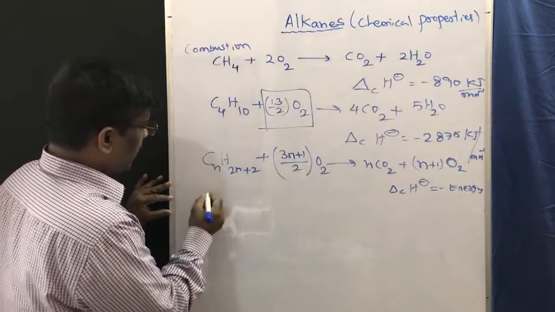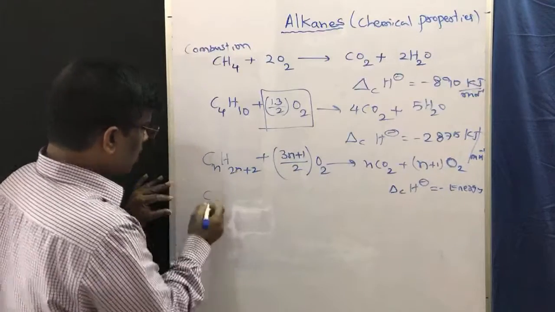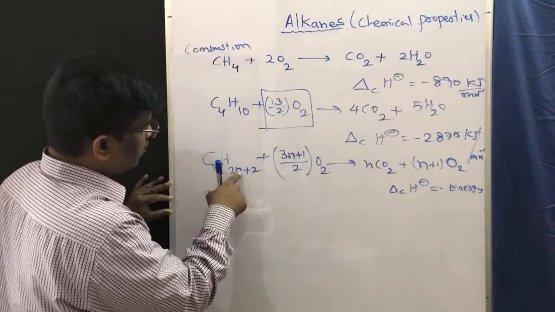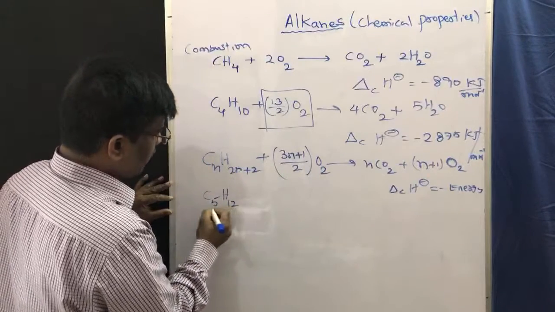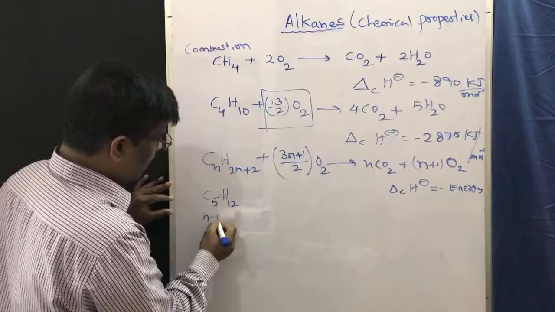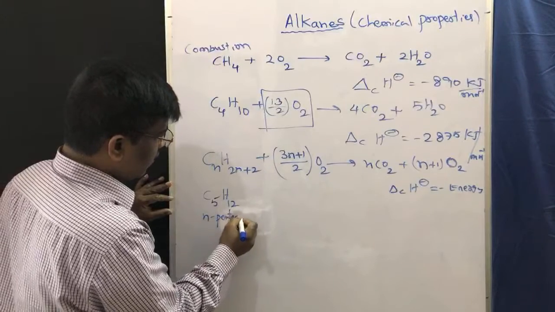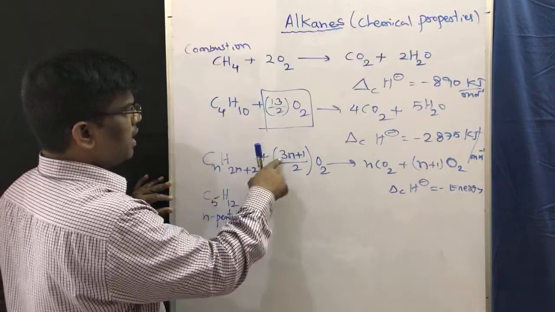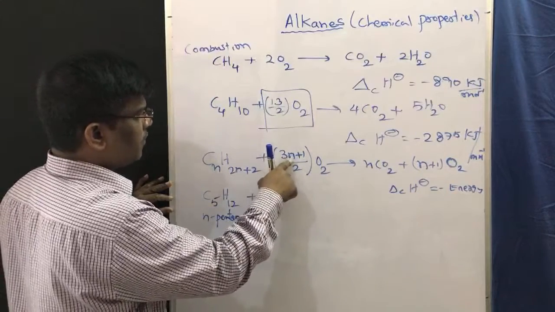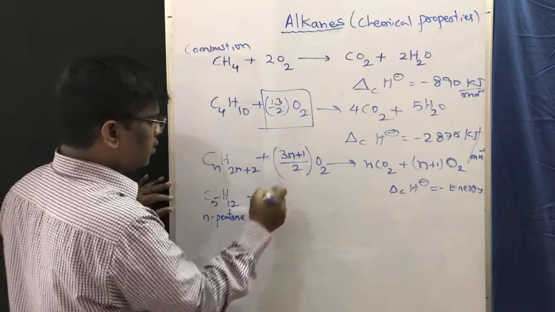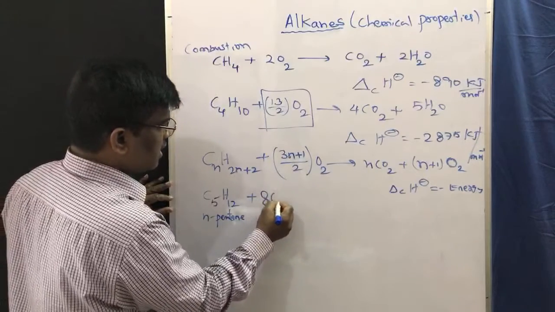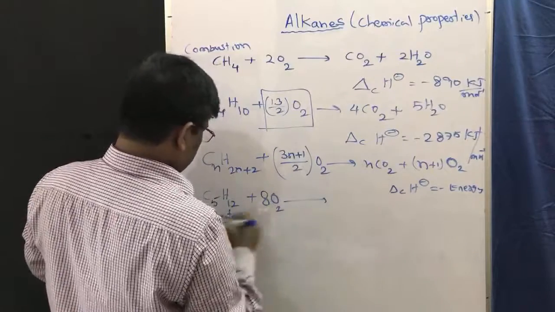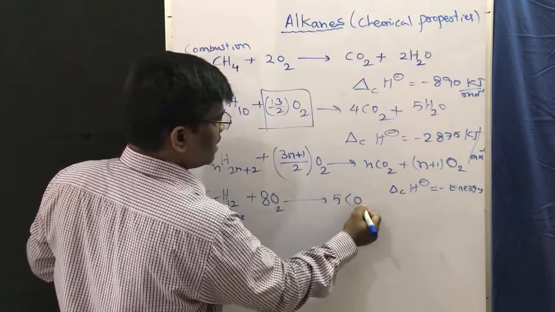For example, if I take C5, 2 times 5 plus 2 is 12. C5H12 is nothing but n-pentane. If I burn it with oxygen, how much oxygen is required? 3 times 5 is 15, plus 1 is 16, 16 by 2 equals 8. Eight oxygen is required, so that I will get 5 carbon dioxide.